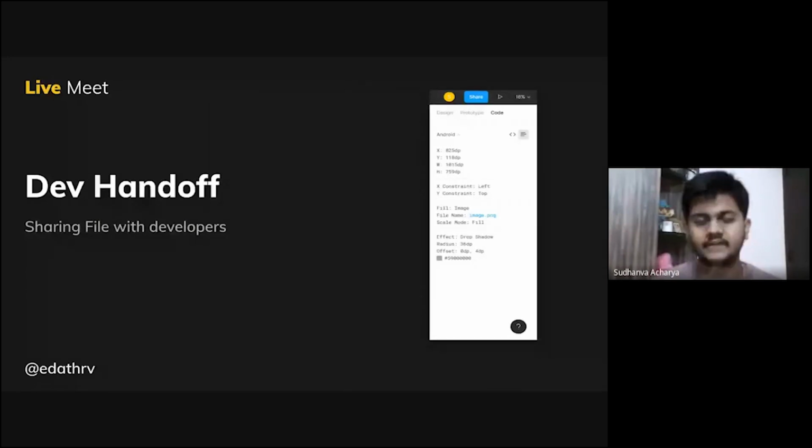Now the developer is going to click on every asset so that he gets values like what the width is, what the height is, what kind of constraints he needs to use, what kind of font is being used, what kind of colors are being used. Figma and similar tools provide the required information for a developer to replicate all those designs in the front end. So as a designer, you need to sit with front end engineers and also back end engineers so that your design is processed into a finished product.